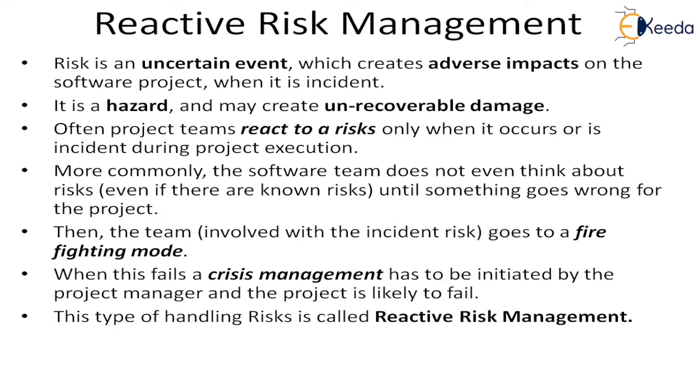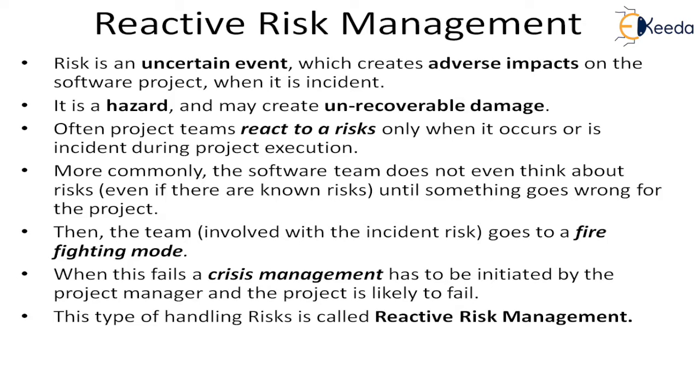We keep an attitude that only when the problem comes, I will deal with it, so why bother about it? That is what is called reactive risk management. When project teams react to risks only when it occurs or is incident, when the project is in the execution phase and progressing, that is called reactive risk management.